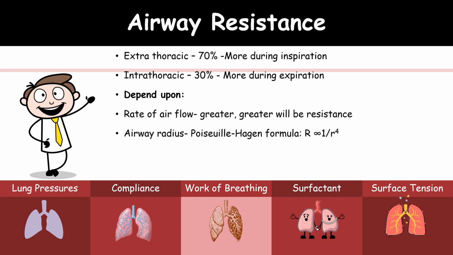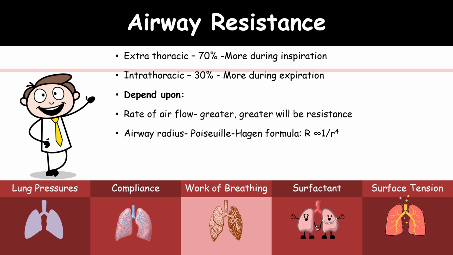You can see the formula here. If the radius decreases by half, keeping the other factors constant, the resistance can increase by 16 times.